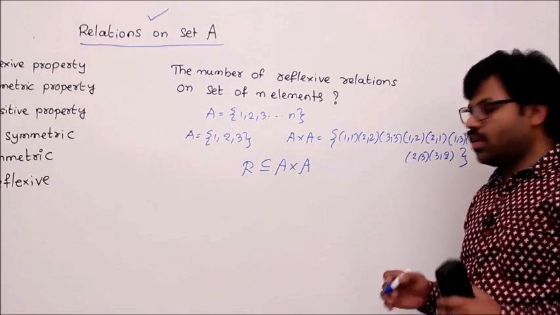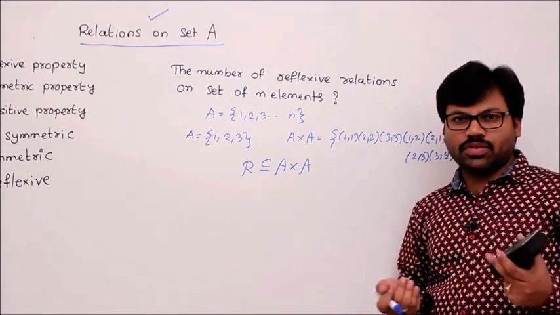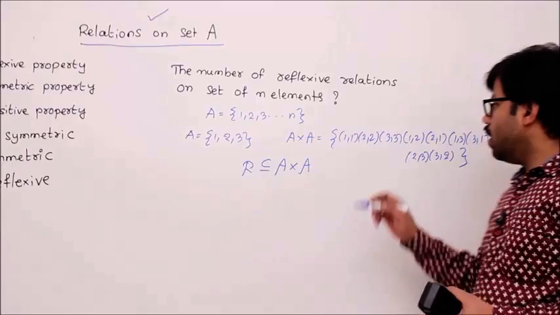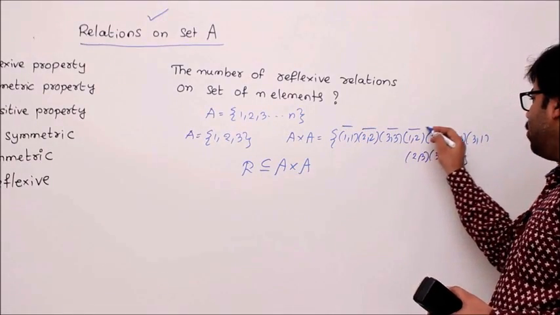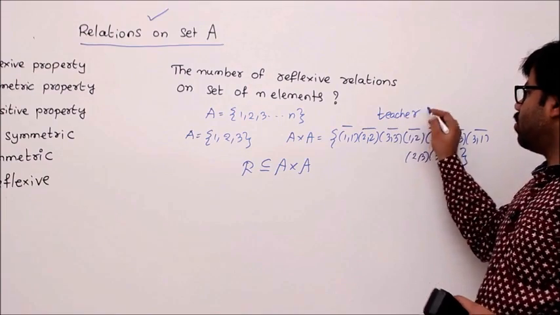Okay. Now to understand this problem very clearly, I usually connect my problems with real world objects. Let me imagine all these elements as teachers. So now A cross A is nothing but some teachers.